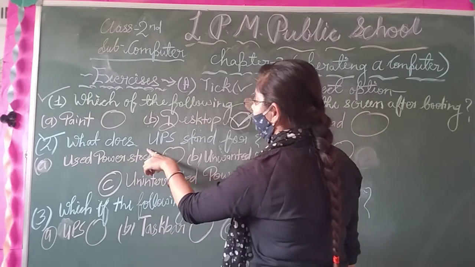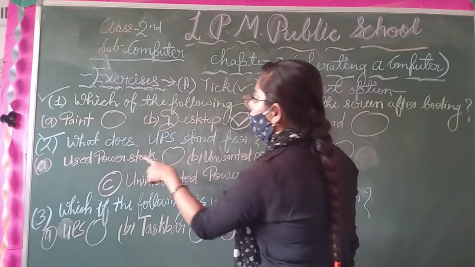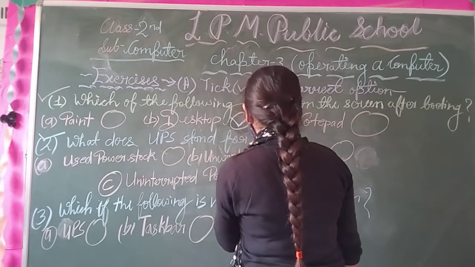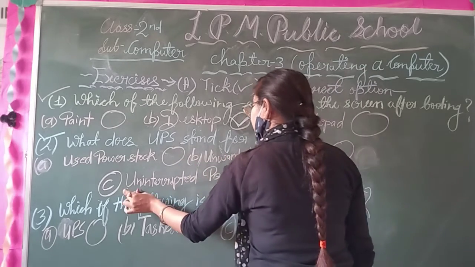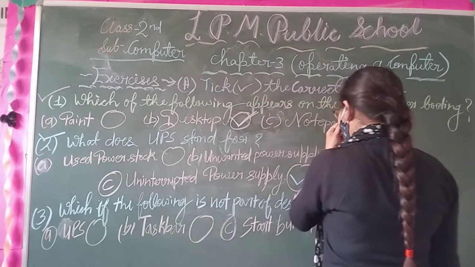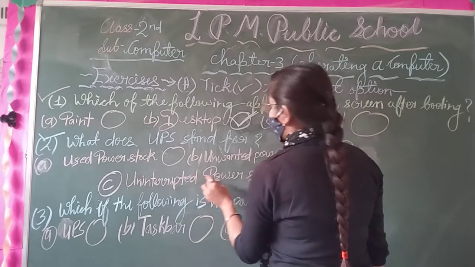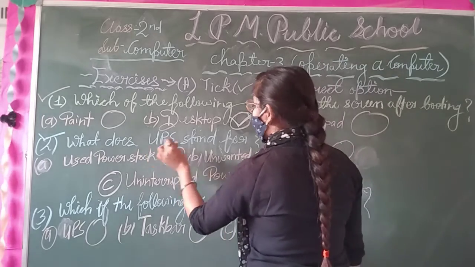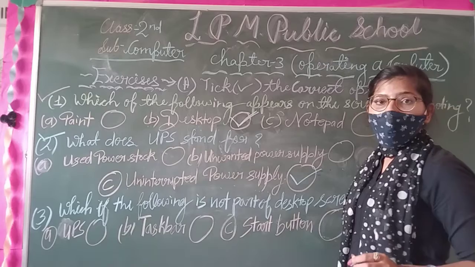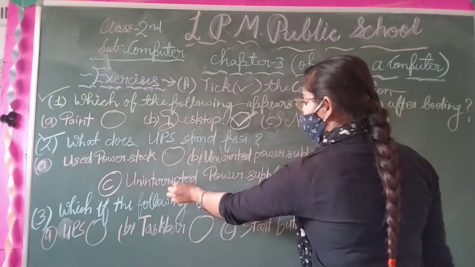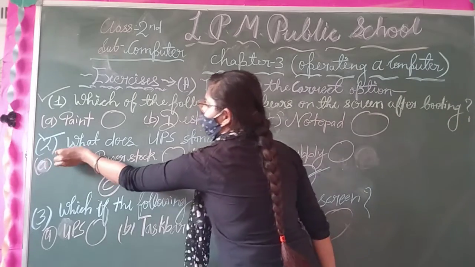And question number two is, what does UPS stand for? Option number A is used power stop, option number B is unwanted power supply, and option number C is uninterrupted power supply. You already learned in this chapter that UPS stands for uninterrupted power supply. That's why option number C, uninterrupted power supply, is the correct answer of this question.